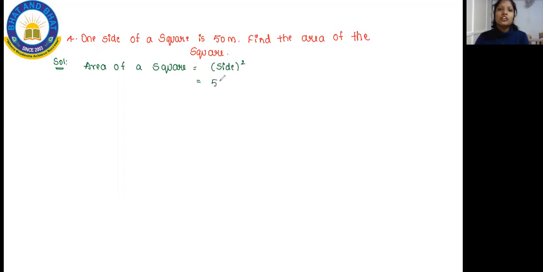So 50 whole square is 50 into 50. You will get 2500 meter square. So ma'am, why meter square? Because 50 meter into 50 meter is 50 meter square. That's the reason you have written 2500 meter square.